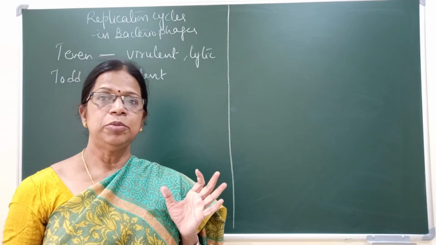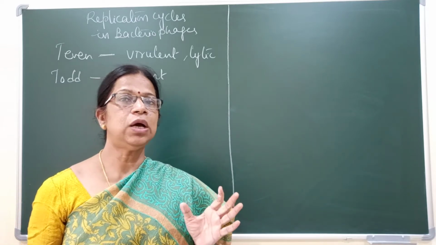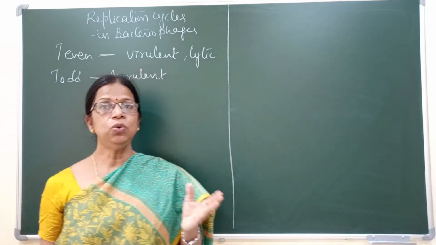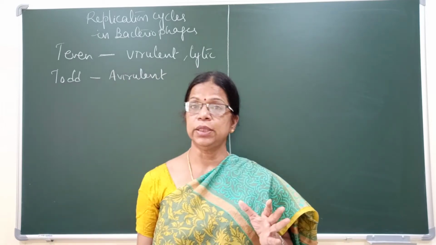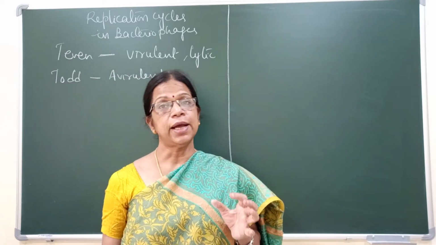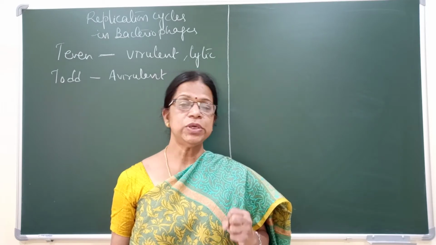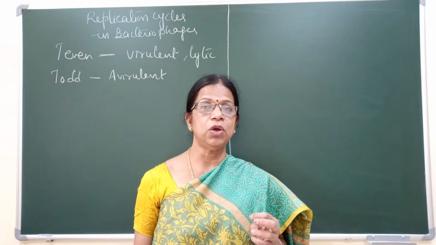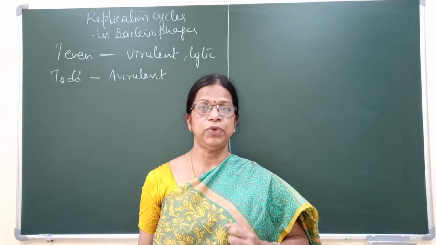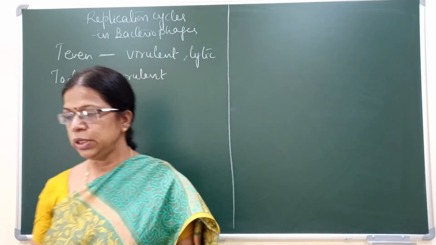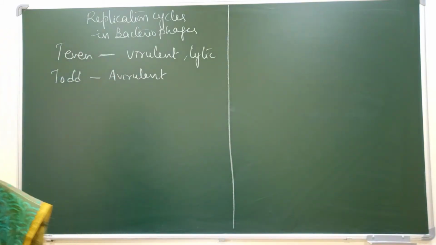And let us see how they replicate and how they help in the transfer of DNA from one bacterial cell to the other, which we call transduction. Now first I will start with the replication cycle of T-even phages, which are called virulent phages, or they bring about the lytic cycle.